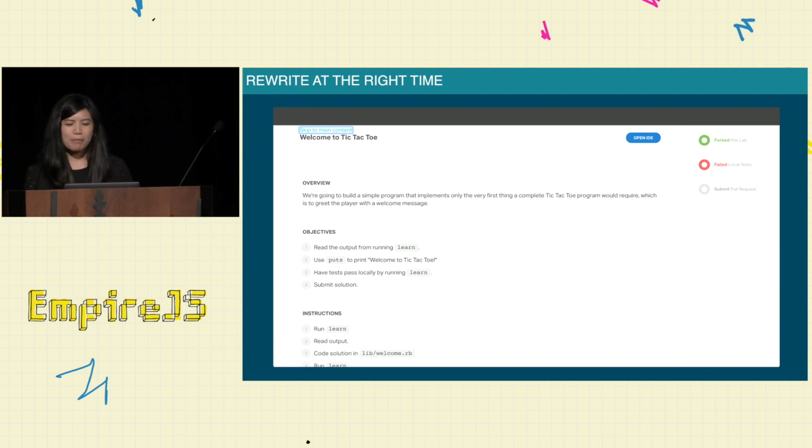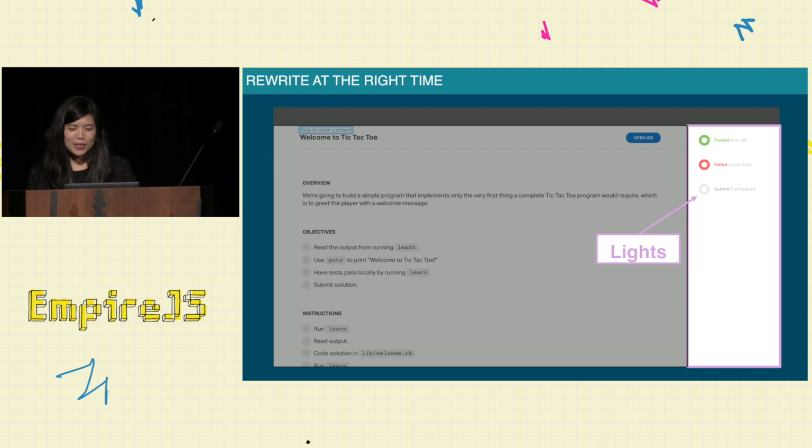So this is perfect, this is great. And what I want to focus on during this rewrite section is specifically the lights. The lights are one of the most important parts of the Learn app. Our students love them. I remember when I was a student, I was pretty addicted to them, so it's one of the reasons I probably stuck around. But yeah, the lights app, it's really cool.